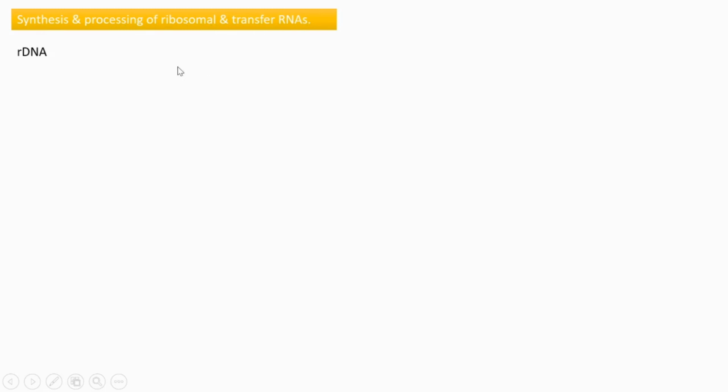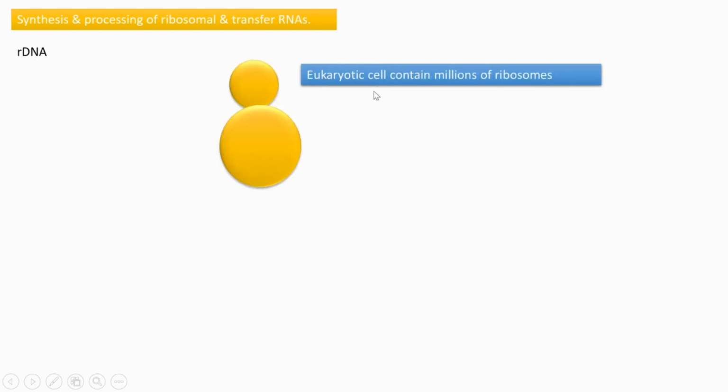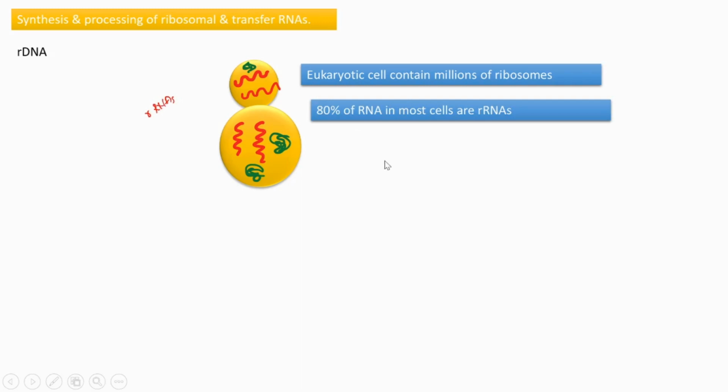Okay. Next is synthesis and processing of ribosomal and transfer RNA. And for understanding this, first we need to learn about rDNA or ribosomal DNA. In a eukaryotic cell, if we take the case of a single cell, it contains millions of ribosomes. If we take one ribosome, inside this ribosome we can see many RNAs and many proteins. And these RNAs are called rRNAs. If we take the case of a single cell, 80% of the RNA present in that cell is rRNA.